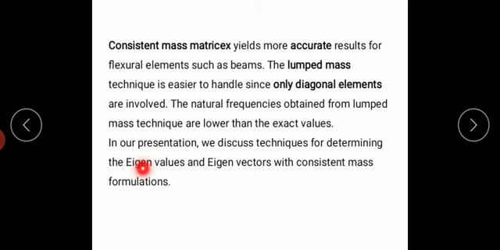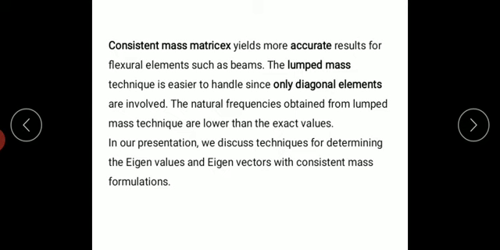Okay, next. In our presentation, we discussed the techniques for determining the eigenvalues and eigenvectors with consistent mass formulation. So what are these eigenvalues and eigenvectors? I spoke about the frequencies. For dynamic analysis, we need to find the frequency of the particular component. Without knowing that frequency, it is very difficult to analyze the dynamics.